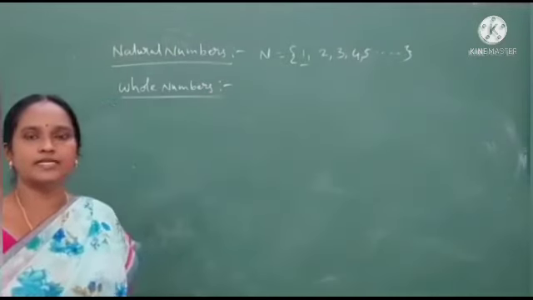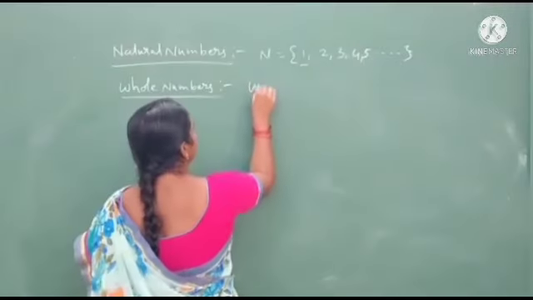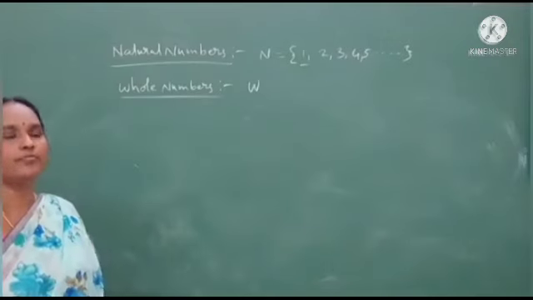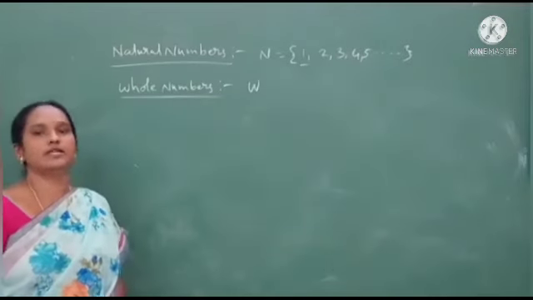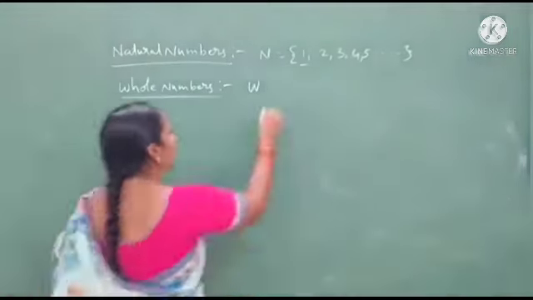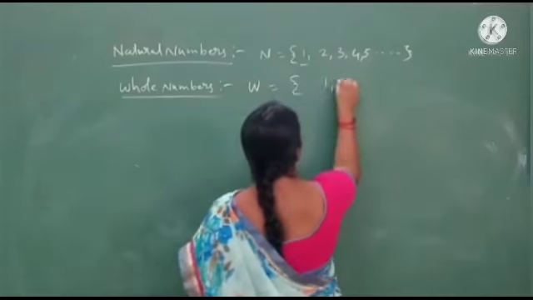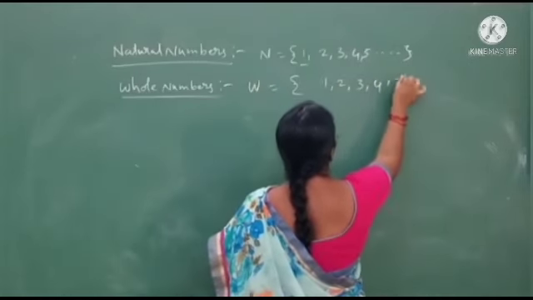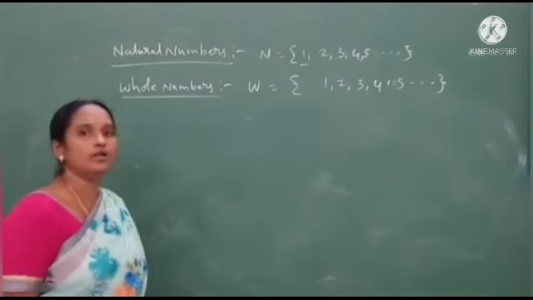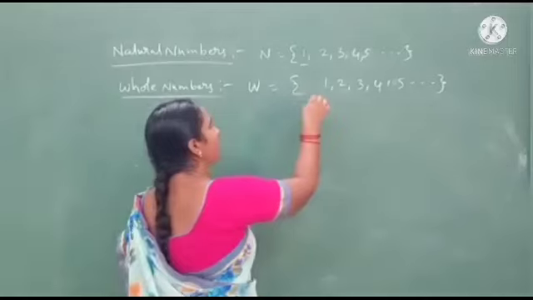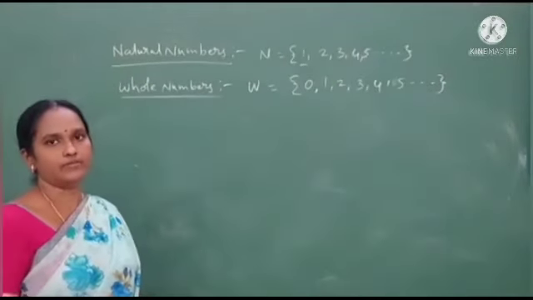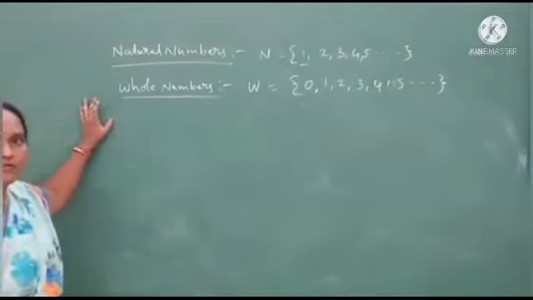Whole numbers are denoted by capital W. If we join 0 to the natural numbers, we get the whole numbers. What are the natural numbers here? 1, 2, 3, 4, 5 and so on. If we join 0 to these numbers, we get the whole numbers. This is the definition of whole numbers.